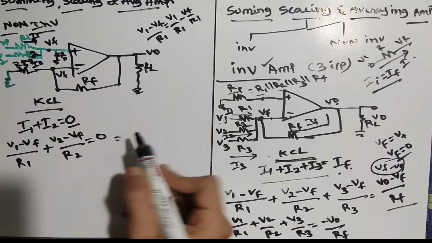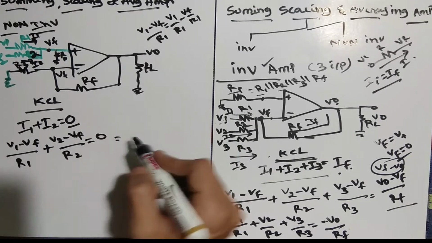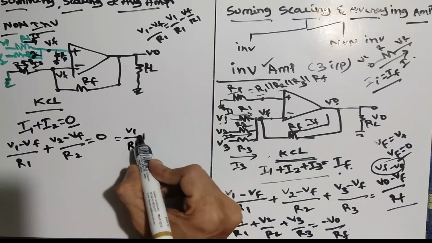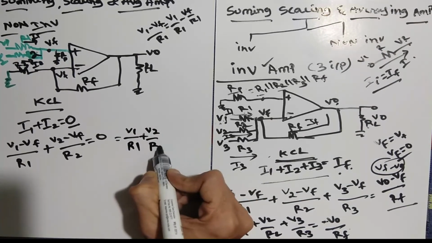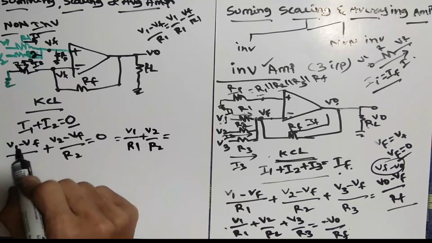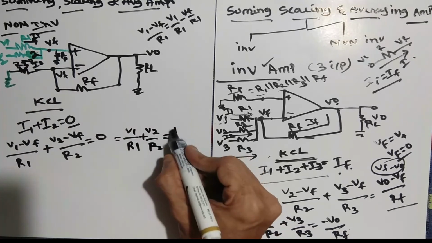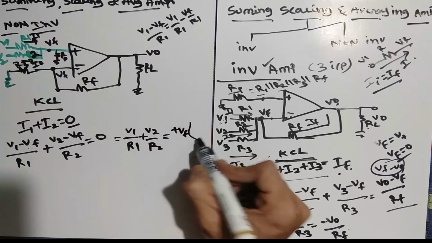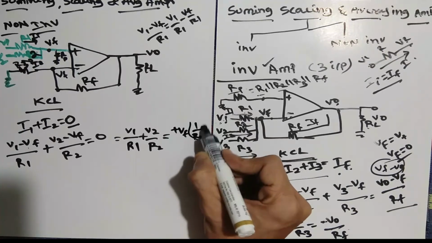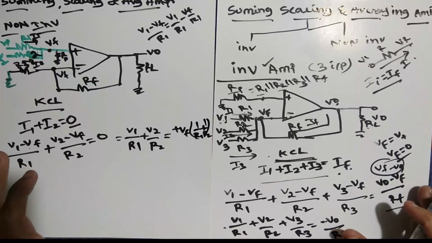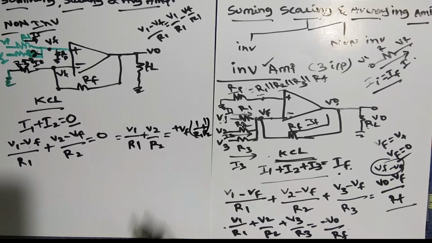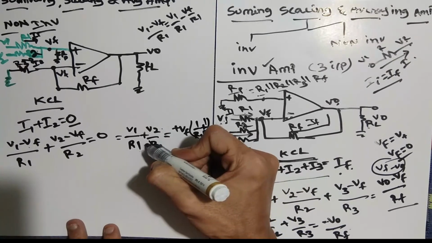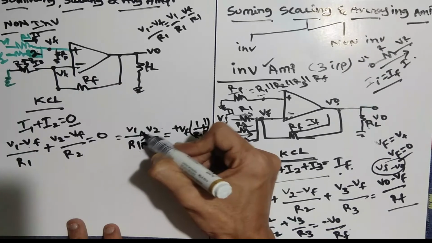So what happens if I simplify this one? We can write V1 by R1 plus V2 by R2 is equal to, I will take VF this side, the minus becomes plus VF, times 1 by R1 plus 1 by R2. Now our aim is to find VF. Before that we can multiply this and simplify it.